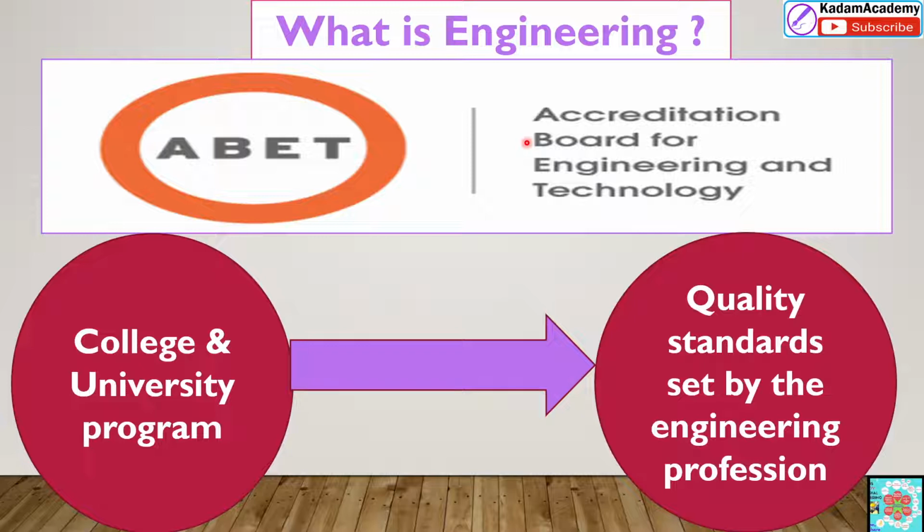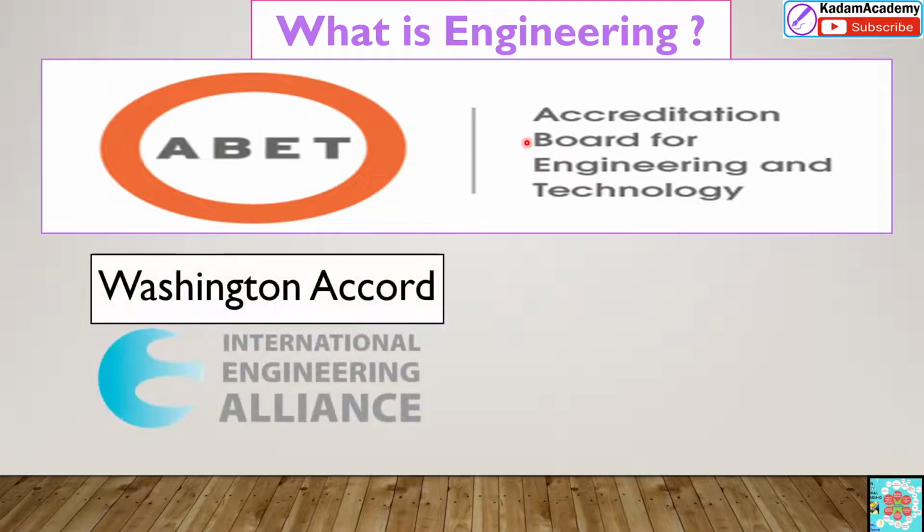But what about in India? In India, the Washington Accord, an international body, works in parallel to ABET. ABET actually covers various universities and colleges in the US. In the UK, the Washington Accord is there.